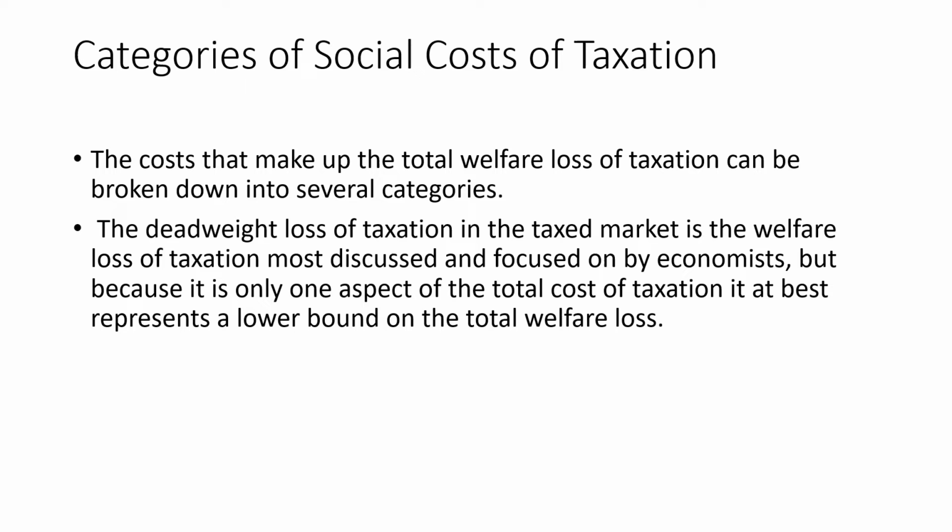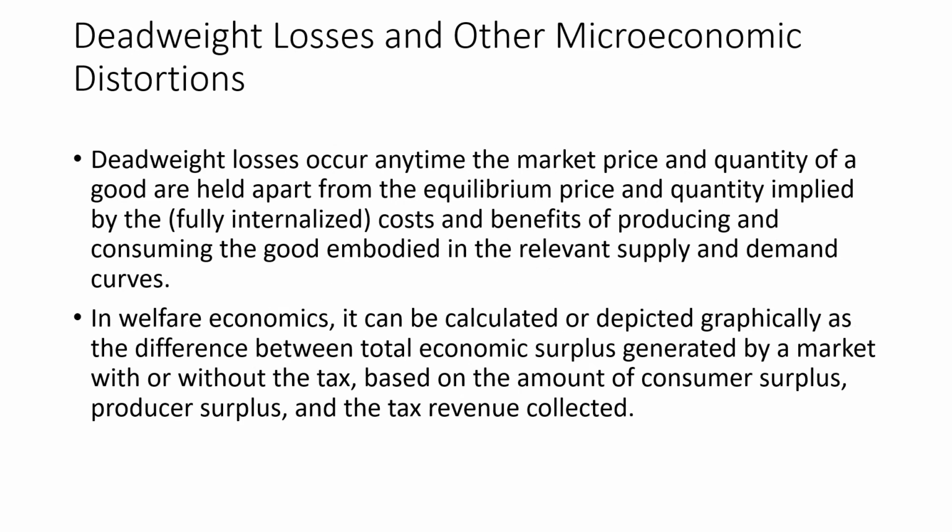The welfare loss of taxation in the tax market is the welfare loss that most economists talk about, and this represents the total welfare loss. You are looking at the loss from the side of the producer, you are looking at the loss from the side of the consumer, and you will total it up, you will get the total cost of taxation. That is known as the deadweight loss.